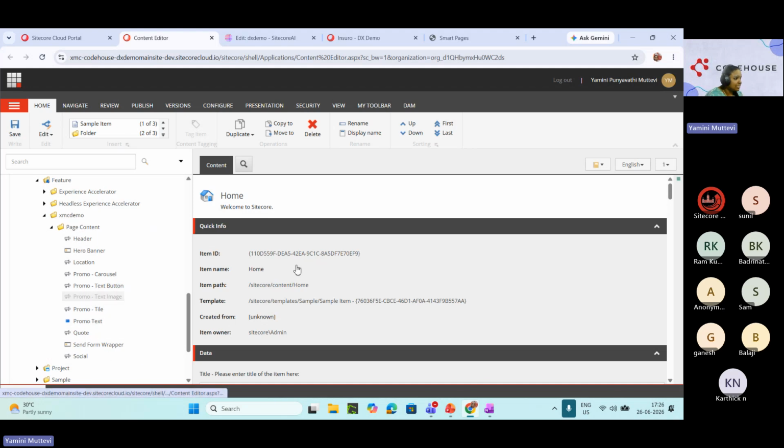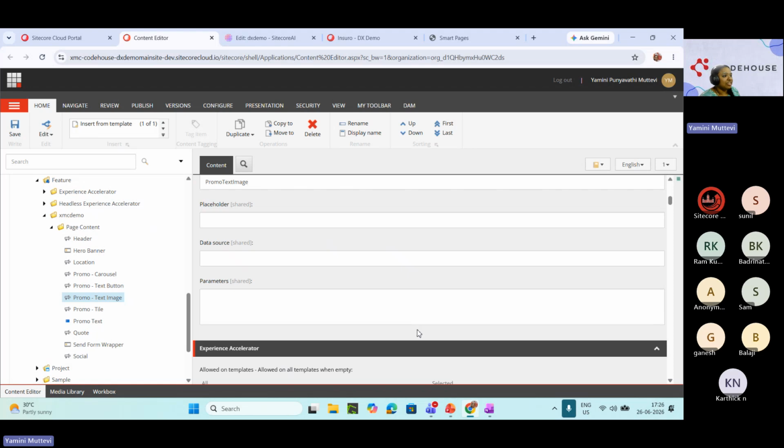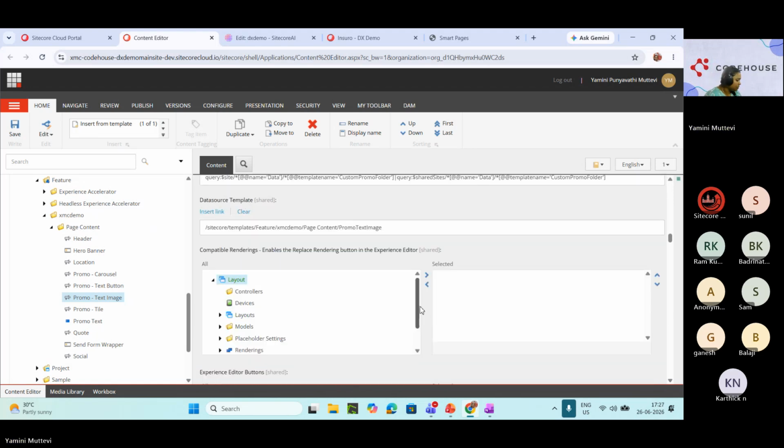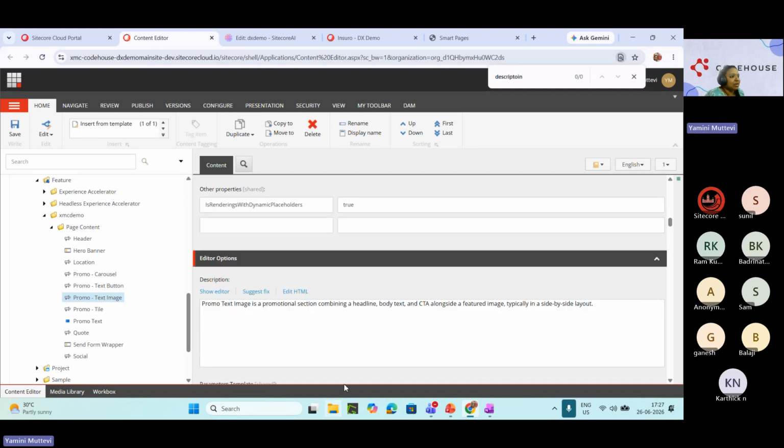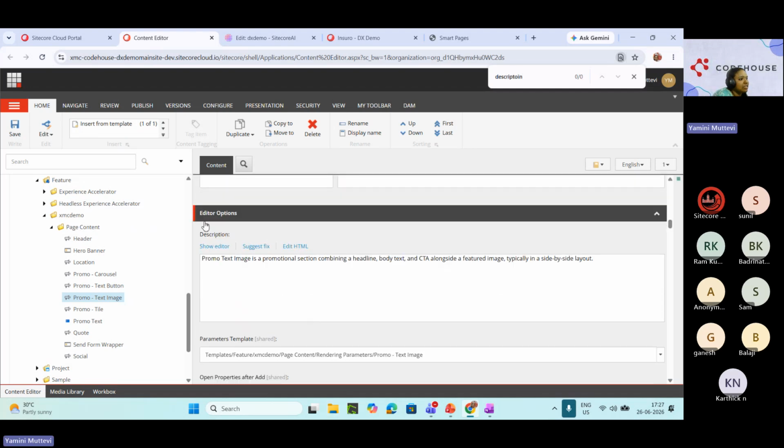First let me go to promo text. What was the thing I was talking about? Description, right? This is the one. Description is a simple out-of-the-box field that nobody uses other than for help text. So I put something like: promo text image, the promotional section, company, headline, body text, CTA, and so on. What we want to put as a component.